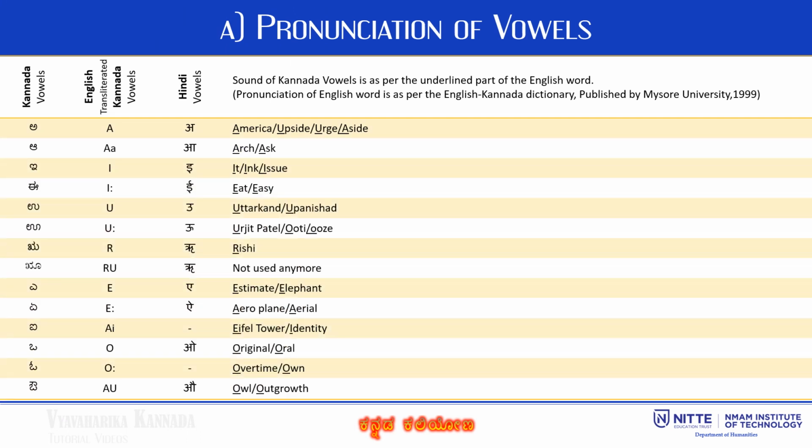First of all, let us look into the pronunciation of vowels. For example, the Kannada letter A is used in words like America, upside, aside. Letter A is used as in words like ask, arch. E as in words like ink, issue, hiss. Similarly, the remaining vowel letters and their pronunciation are given on the slide.